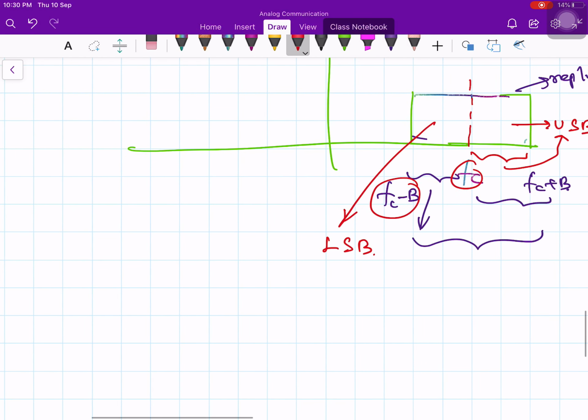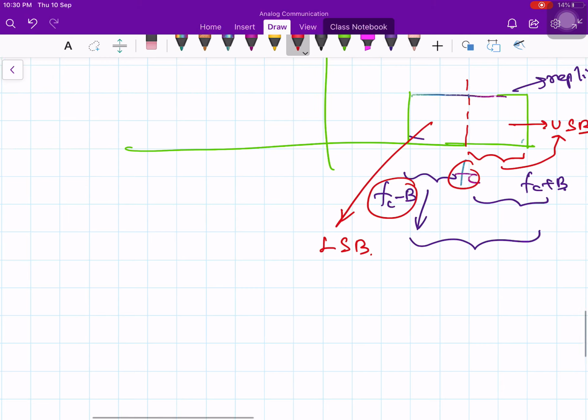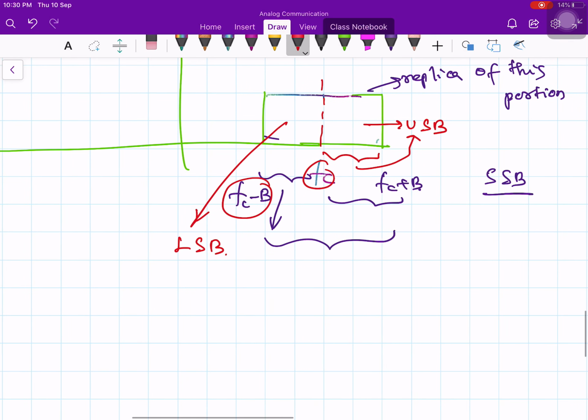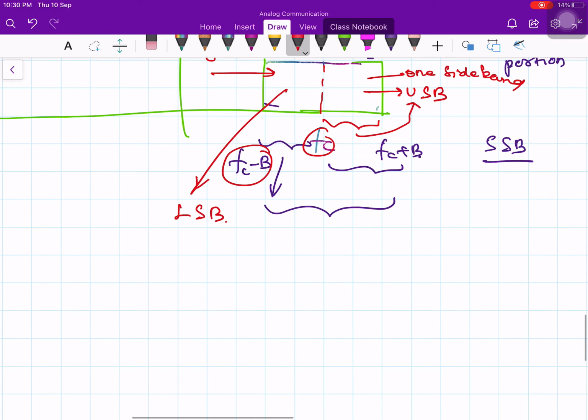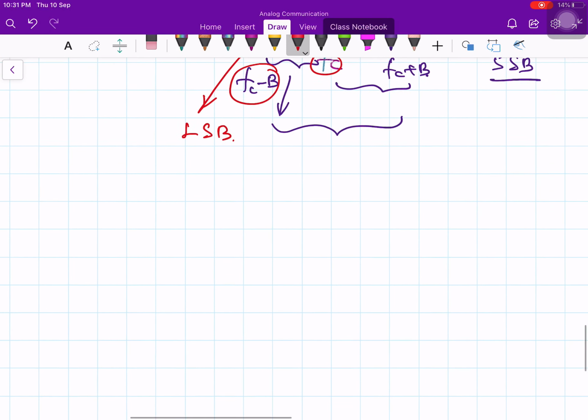So side refers to the carrier frequency here. Above the carrier frequency is one sideband, and this also is one sideband. Therefore, I have two sidebands here. That is why it is called a double sideband.